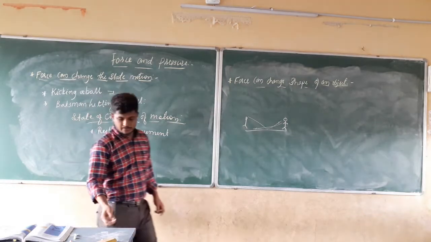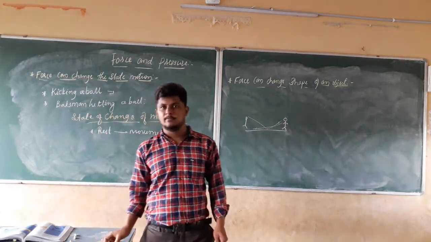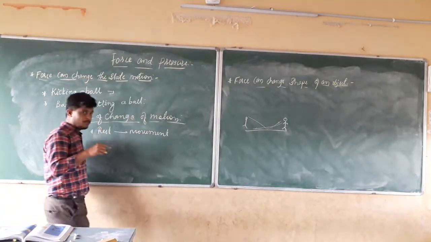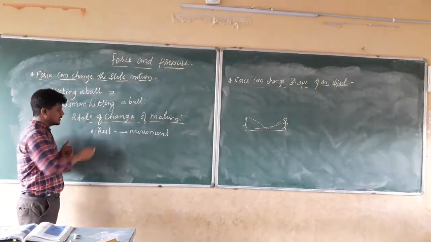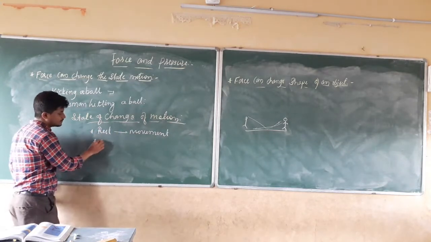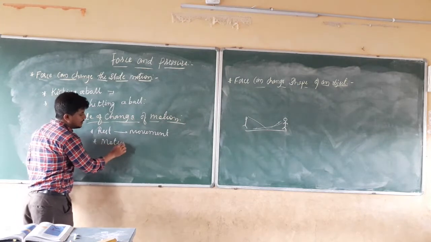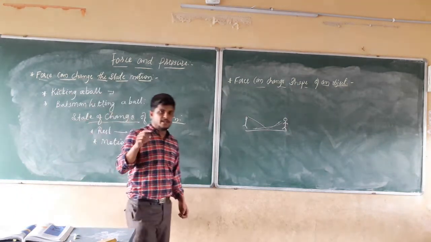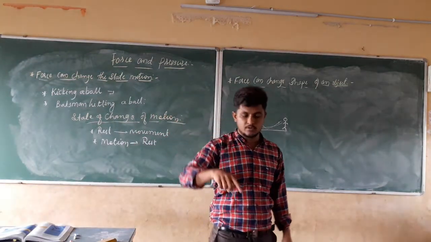the movement. If an object is at rest, if you kick it or push it, it is going to move. That means it is a state of change of motion: rest to movement. Second, motion to rest. If the body is moving, it can be brought to rest.